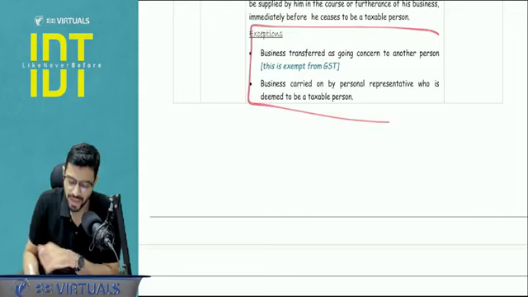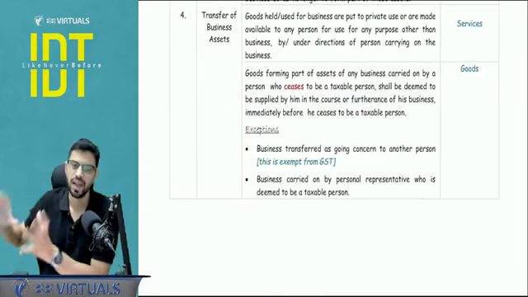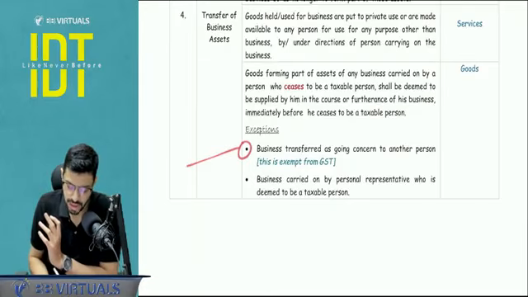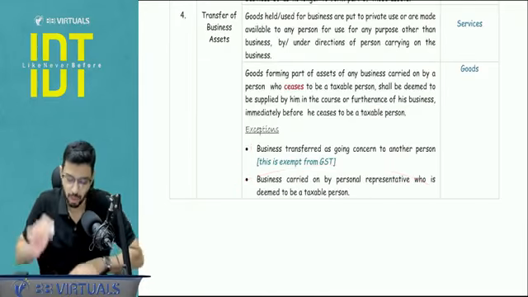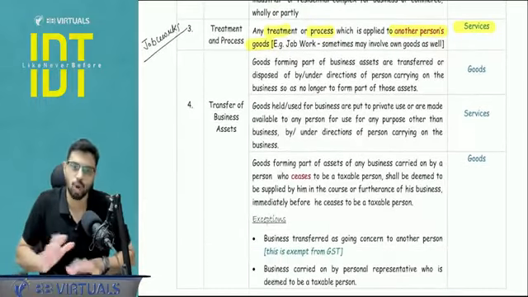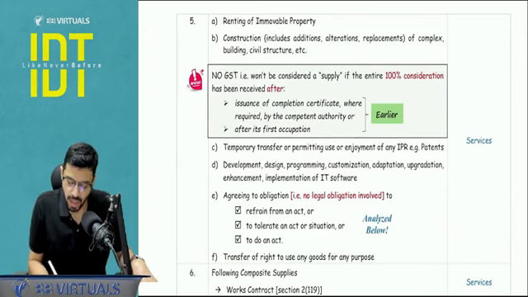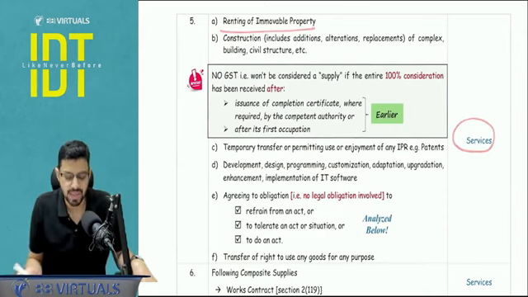So these two are not exactly exceptions of being supply of goods, but rather exceptions in the law itself that will be covered later. This would be covered in chapter number 4 and this would be covered in liability to pay. So primary focus in the first 4 paragraphs is nothing. It's pure logic. You don't have to pay much attention, but yes, 5 and 6 are important. Renting of immovable property, obviously it is service.